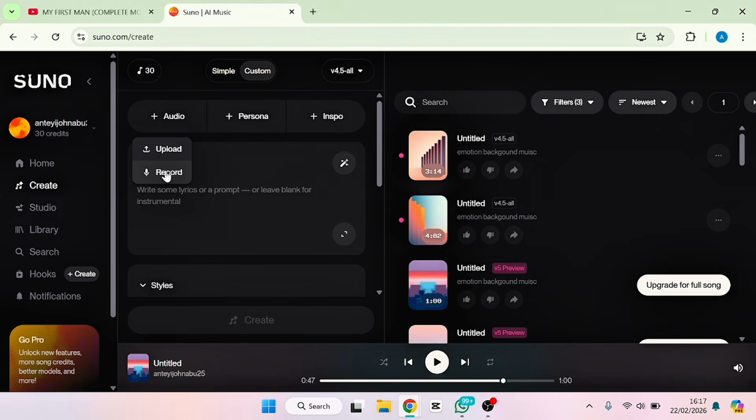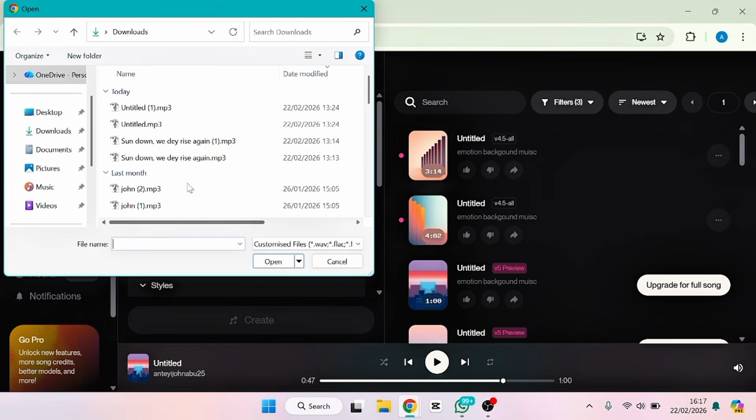But since I don't want to record it, I ask someone else to help me do the voice, the singing, like the sample of the voice. So that's what I did. So now I'm going to bring in the audio instead of singing it myself. If you can sing, you can go ahead and sing it yourself with your dialect, that is with your language. So I'll click this upload to bring in the audio.